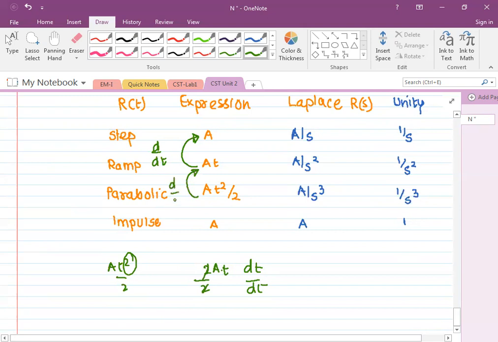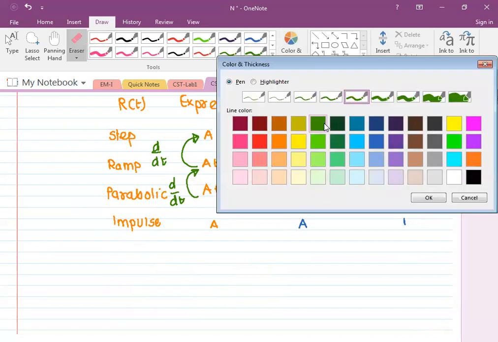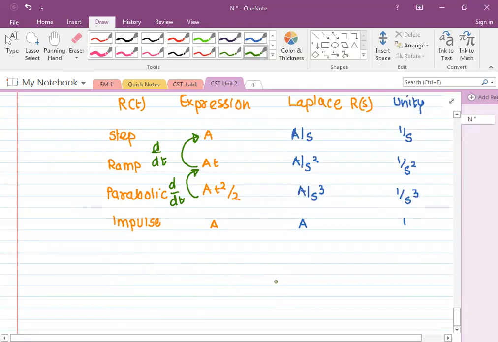So, and if I take derivative of step, it is impulse.